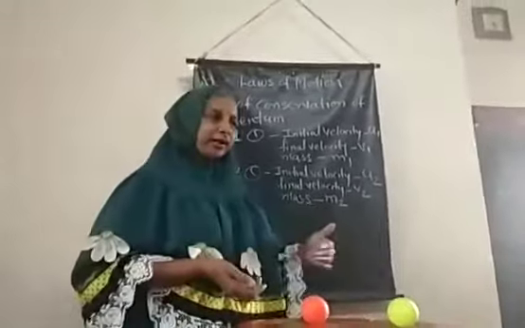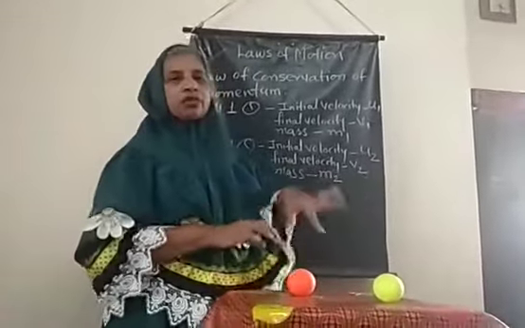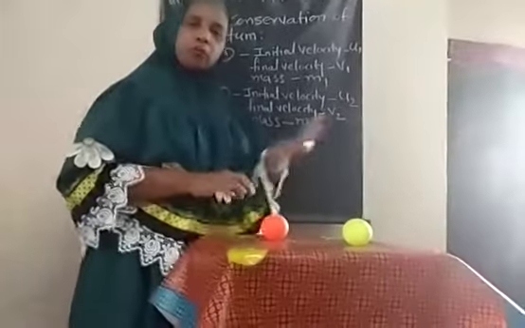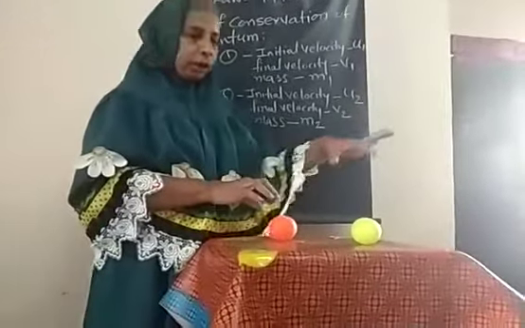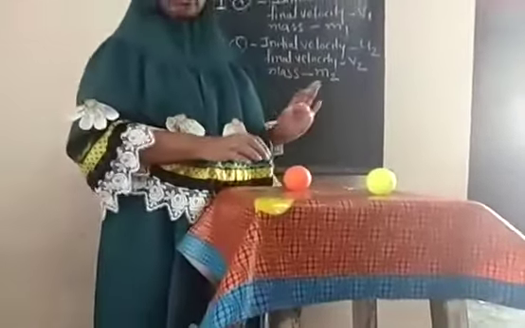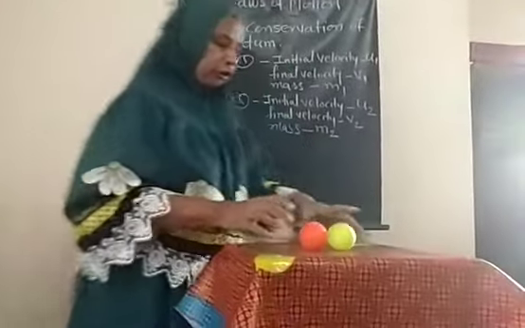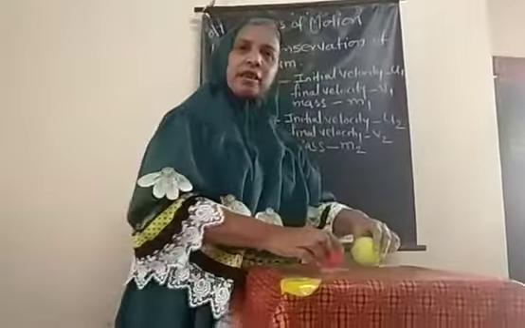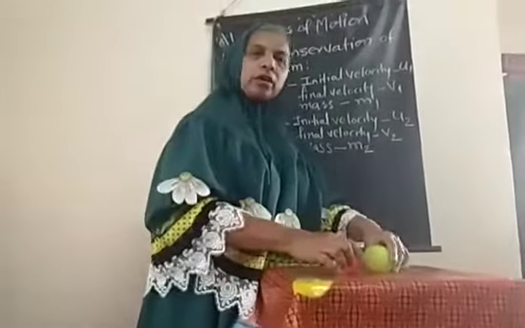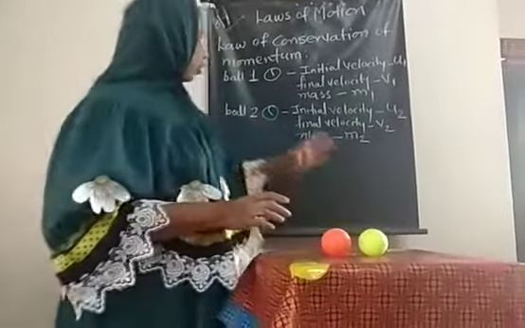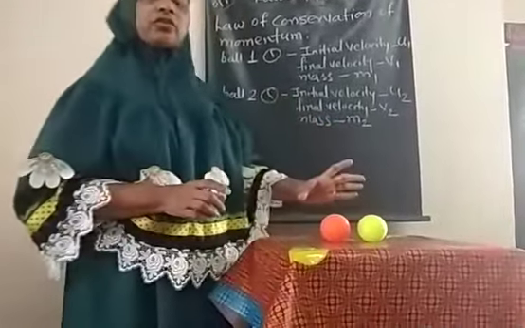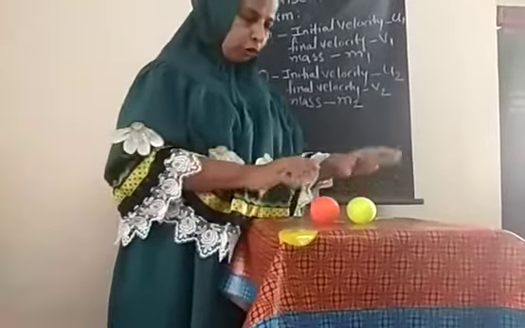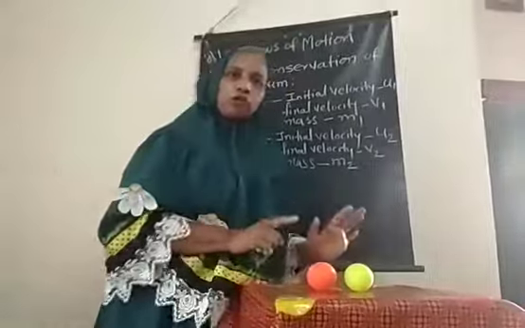This shows that two forces are simultaneously acting on both balls, in opposite directions. So here, in the law of conservation of momentum, when two forces are simultaneously acting on two objects, their total momentum is constant.